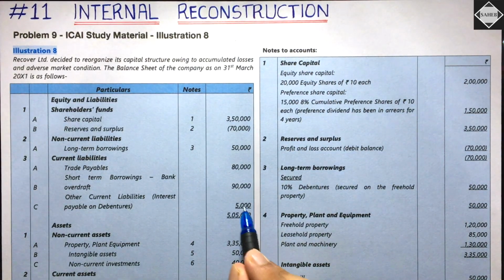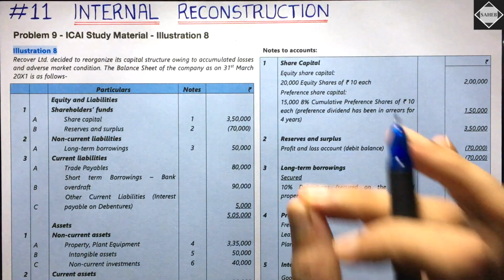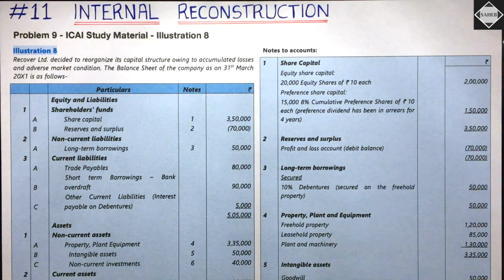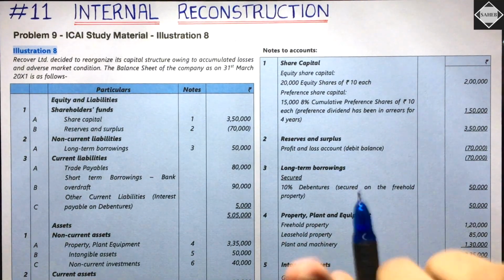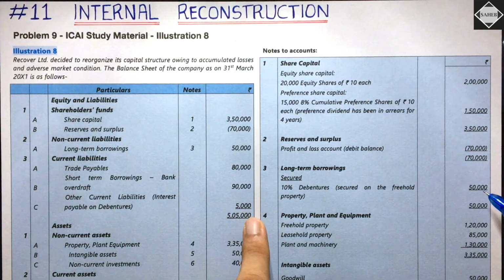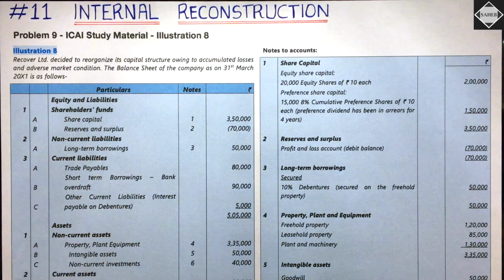How much? 5,000. So if the question talks about debenture holders, you have to understand in your mind that they are not just talking about 50,000. The amount owed to debenture holders is 50,000 and this 5,000, in total 55,000. Is it clear?